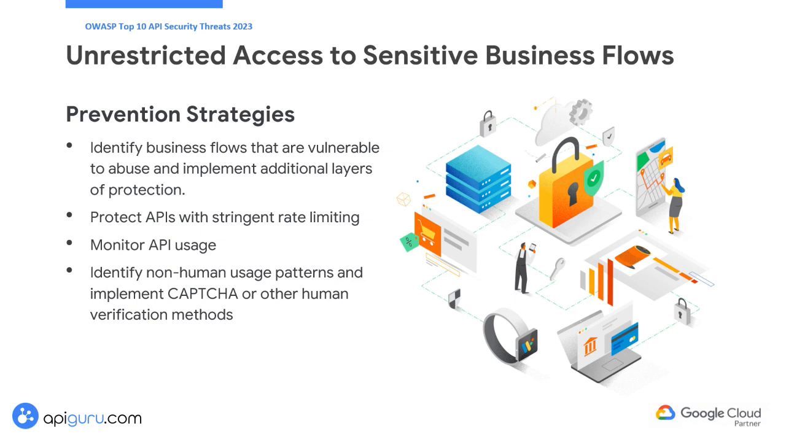Monitor API usage closely, restricting access from suspicious devices or high-risk IP addresses. Additionally, non-human usage patterns, such as transactions occurring at impossible speeds, should be identified, and CAPTCHA or other human verification methods should be implemented to secure the APIs further.